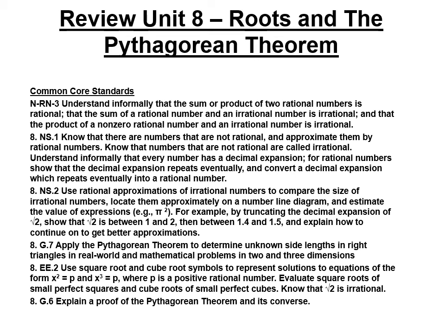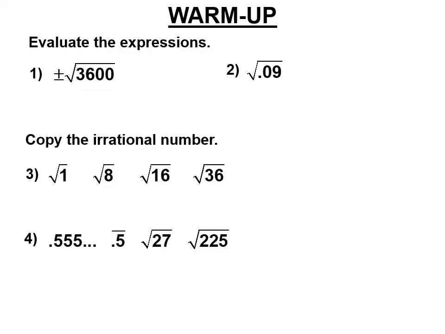So welcome to the review for Unit 8, where we learned about roots, square roots, cube roots, higher order roots, and the Pythagorean theorem. All right, so we learned a trick for any number that ends in a double zero. If you can do the square root of 36, you can do the square root of 3,600. So this is positive 60 and negative 60, right? You add one zero back, not two. It's not 600.